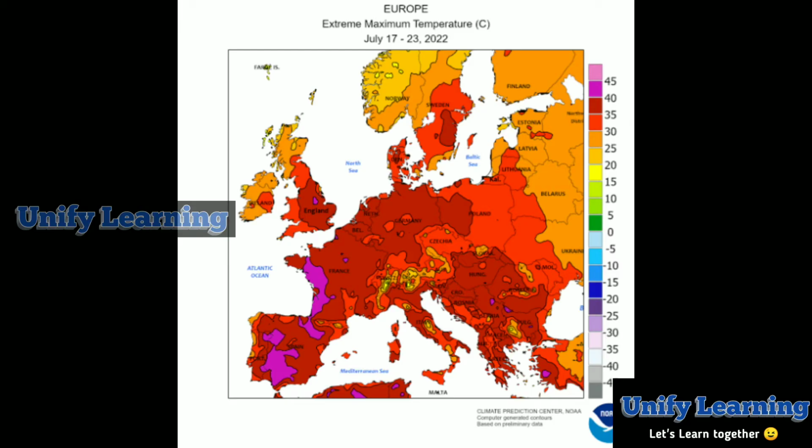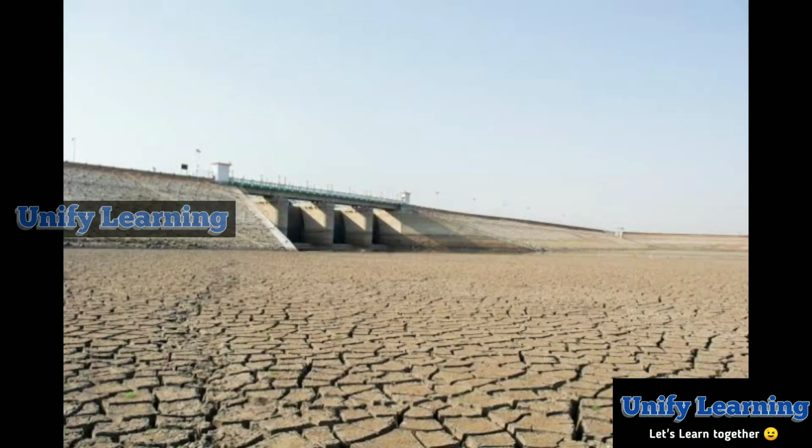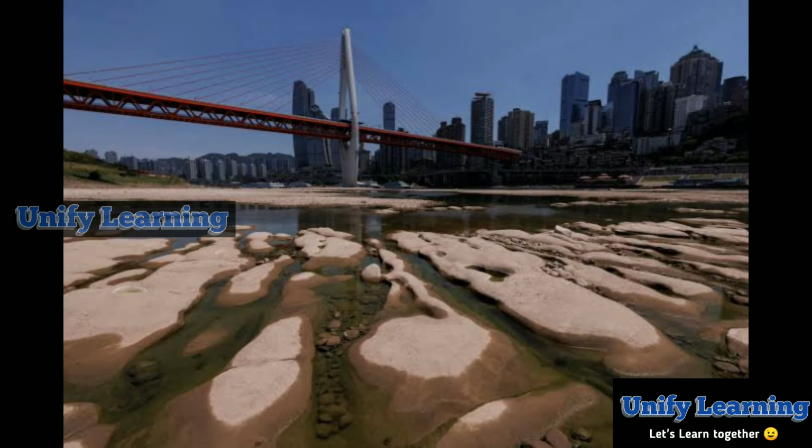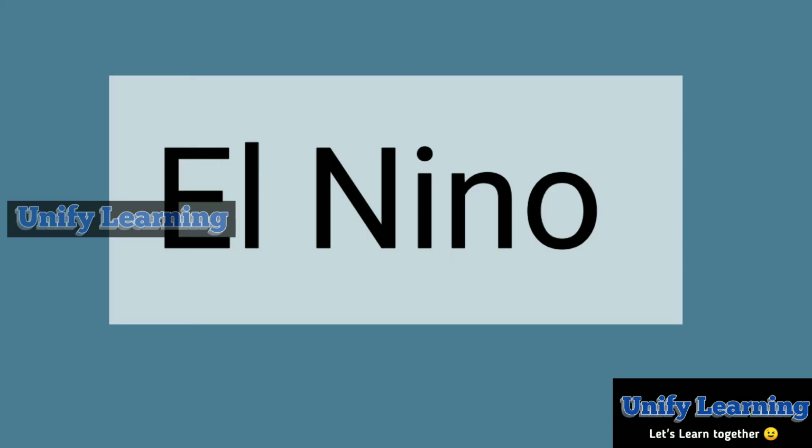Guys, you can see the temperatures in Europe. So most of the parts are above 35 degrees Celsius. You can see that the area enclosed in the green circle is more than 75% and it has temperature more than 35 degrees, and some part of Europe is also experiencing temperature above 40 degrees Celsius also. You can see the situation in Europe and China. The reason behind these extreme conditions of weather, that is the heat waves and drought conditions, is El Nino.